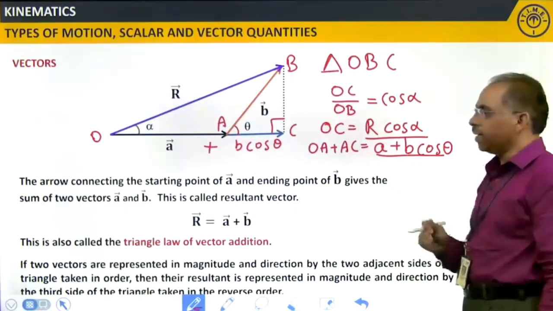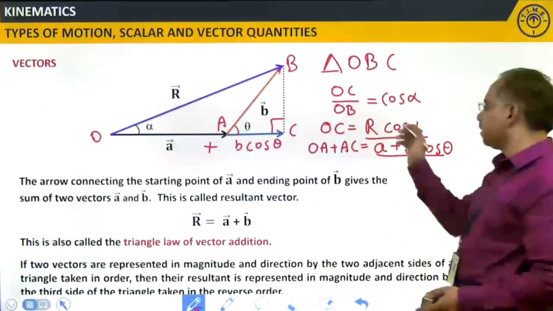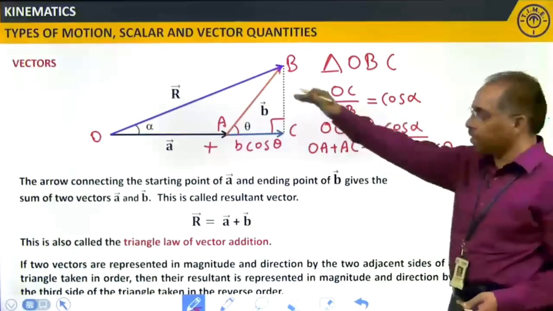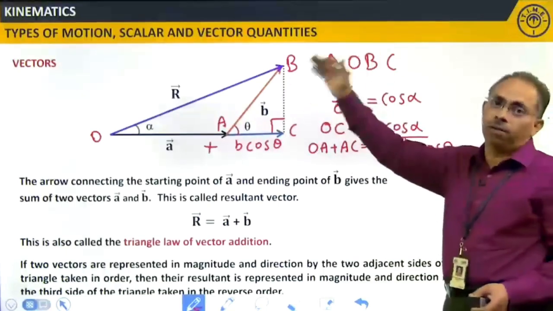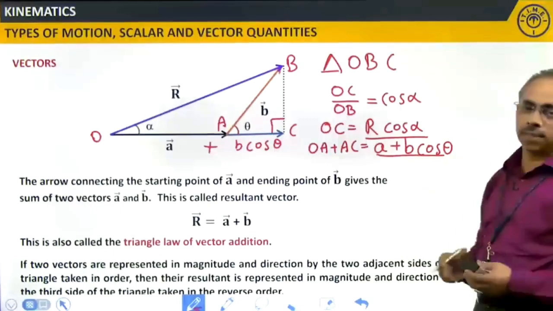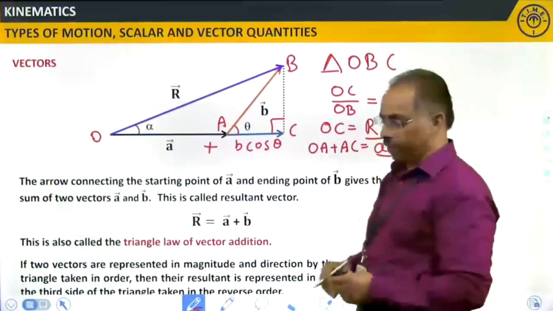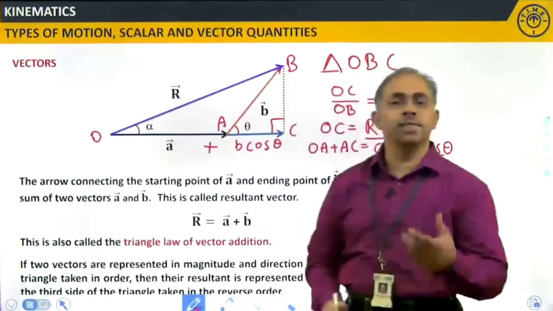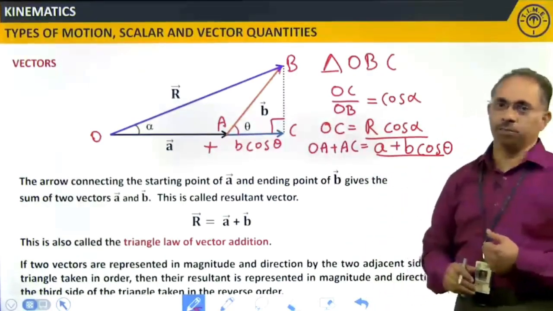So, this way we will be able to show that the magnitudes are equal. R cos alpha, the component of the resultant along the horizontal, will be equal to A plus B cos theta. That is what I mean to say. So, this is how we talk about vectors and how the resolution of vectors is done. Hope all these points are clear to you.